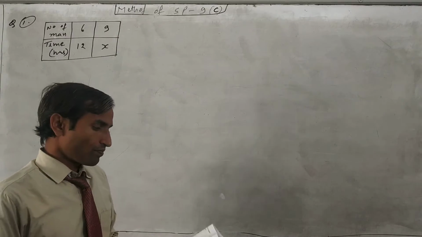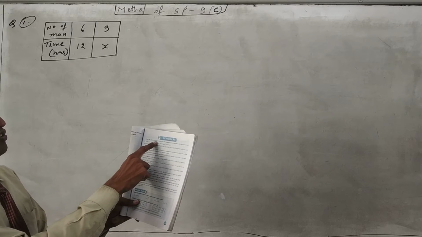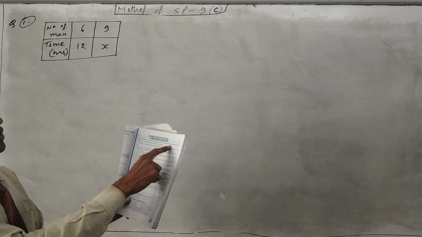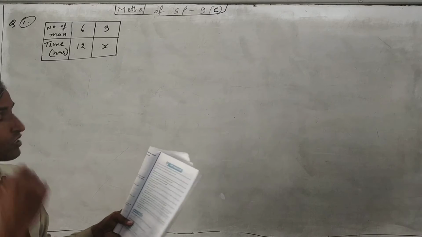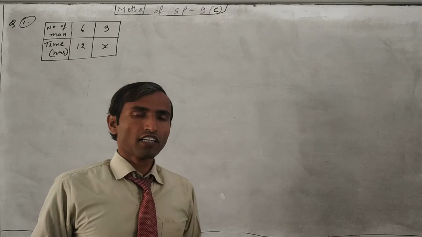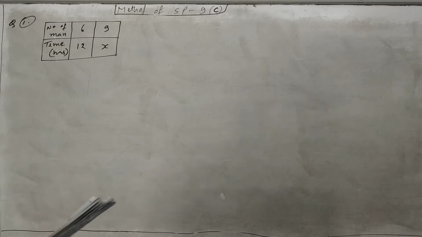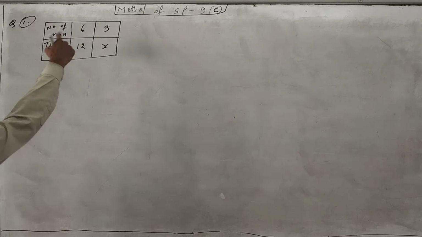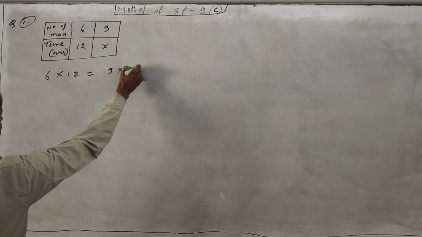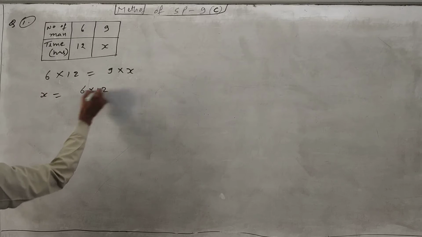Here the question is given: 6 men take 12 hours to weed a certain field. How long would 9 men take to do so if all work at the same rate? So the question is given: 6 men take 12 hours. Here 9 men means more men, so it will take less time. So it is inversely proportional. So 6 multiplied by 12 is equal to 9 into x. So 9 will divide here. So finally x is equal to 6 into 12 upon 9.